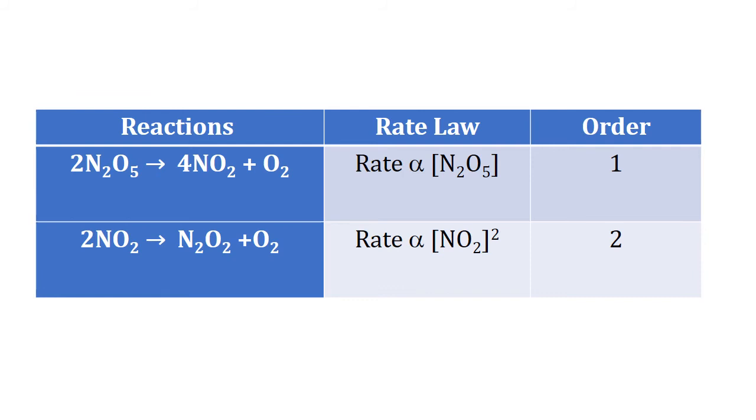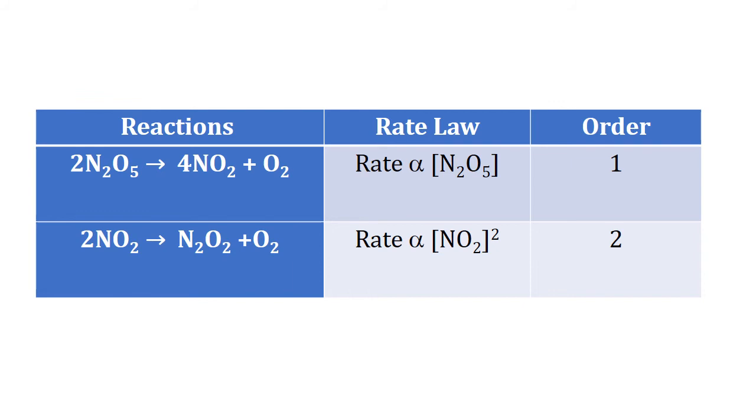Here you have to notice that though in both reactions the number of molecules involved, that is the stoichiometric coefficient of the reactant, is only 2, the order is 1 for the first example and 2 for the second example.